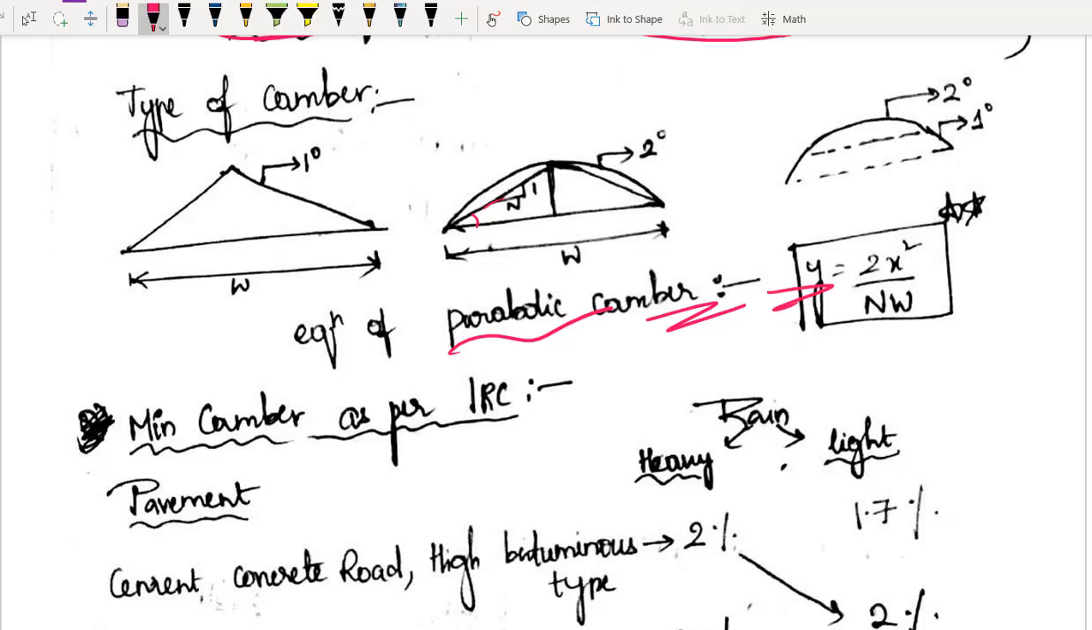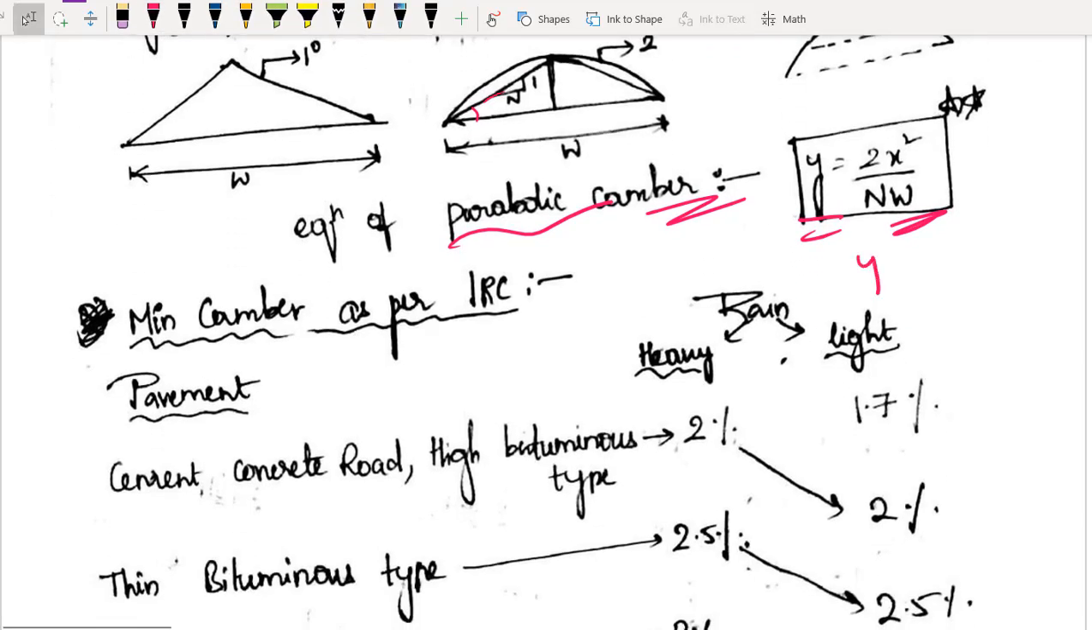And what is the equation you will be getting? y is equal to 2x square by nw. So please do remember. What is the equation of your parabolic camber? y is equal to 2x square by nw. Okay, I hope it is perfect.